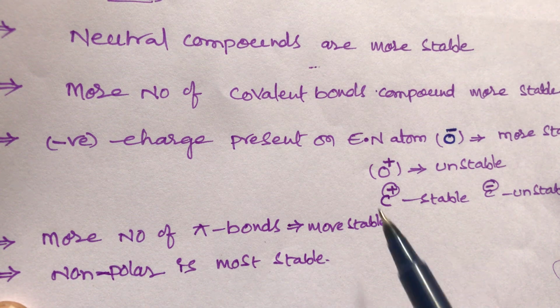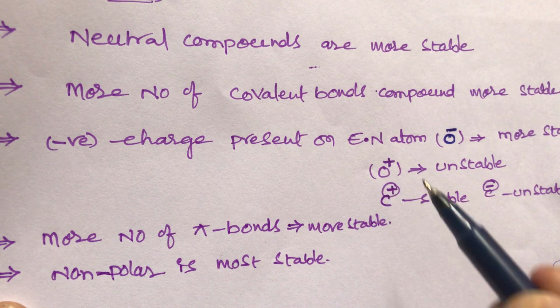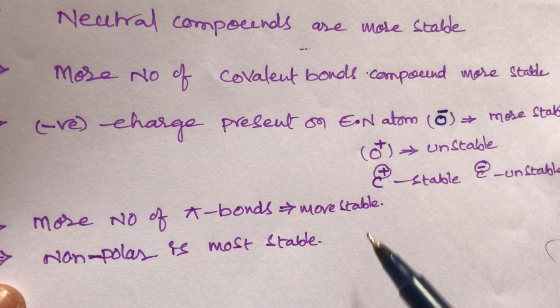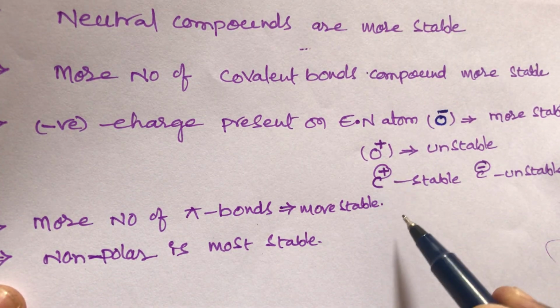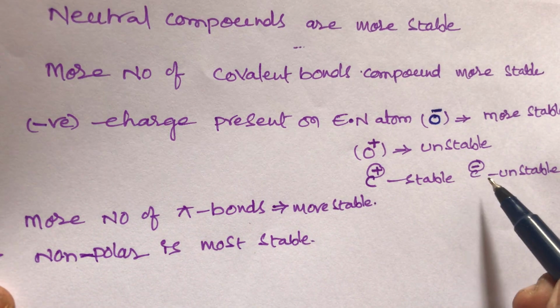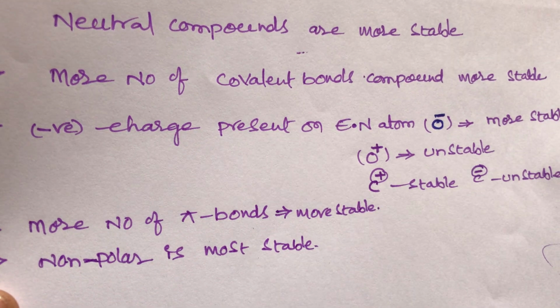If this more electronegative atom contains a positive charge, if oxygen contains a positive charge, that is always unstable. And one more point, students: if carbon has a positive charge, that compound is stable. If carbon has a negative charge, that is unstable. This is the third point, once again: negative charge on a more electronegative atom, that means oxygen. Oxygen with negative charge is more stable.